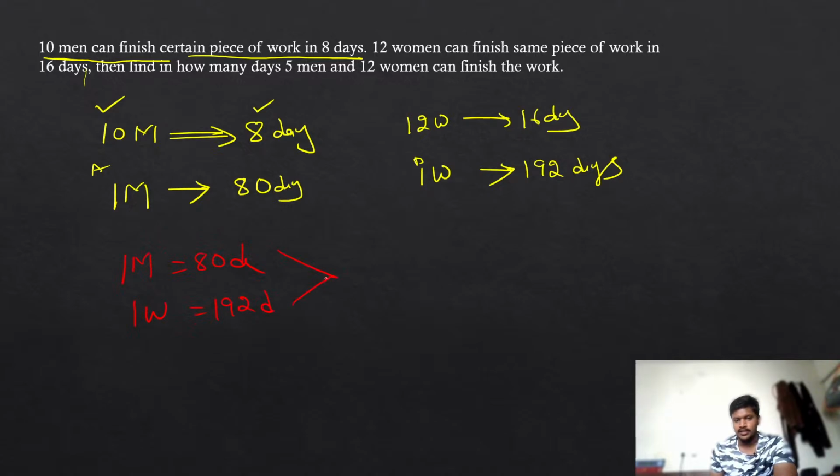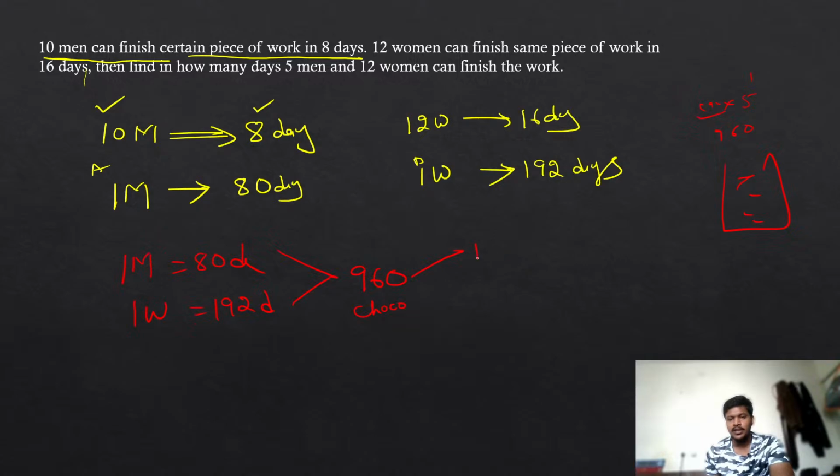Just find out the LCM, the way you do it in the normal way. So what is the LCM here? I think 960. You have 5 into 192. Yes, you are going to get the LCM as 960. Assume that you have 960 chocolates in your packet. You can do it in the normal way. One man can eat 960 chocolates in 80 days.